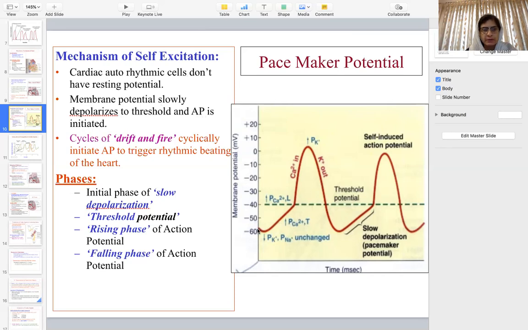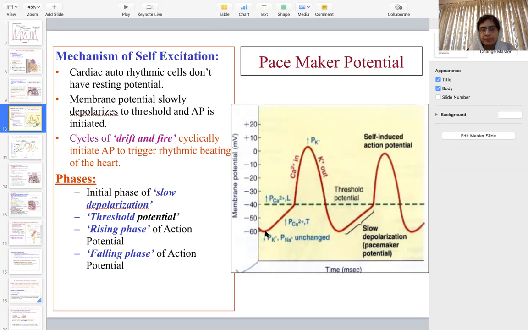Now, here in this case, one point to remember is that its resting membrane potential is not minus 90. It is about minus 60 or minus 55. The resting point, although it is not a straight line in the case of the SA node, but the lowest potential which can be achieved here is either minus 55 or minus 60. Now, what is the reason for that?